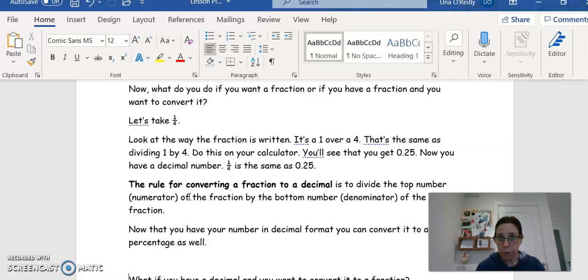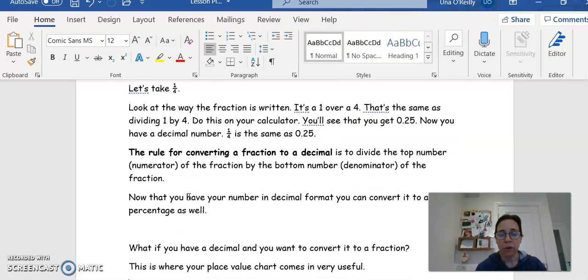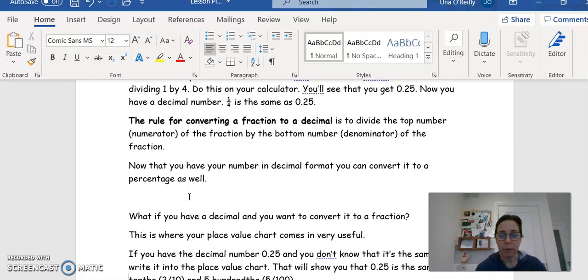Now you have a decimal number, okay? A quarter is the same as 0.25, and you can just do that by dividing the top number by the bottom number in your fraction. You also saw that on the number line above. So that's the rule for converting a fraction to a decimal. Just divide the top number, which we call the numerator, if you remember that, of the fraction by the bottom number, which is the denominator of the fraction. And now that you have your number in decimal format, you can go back to the previous section and convert it to a percentage as well.